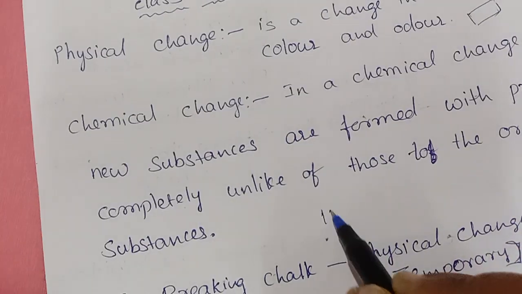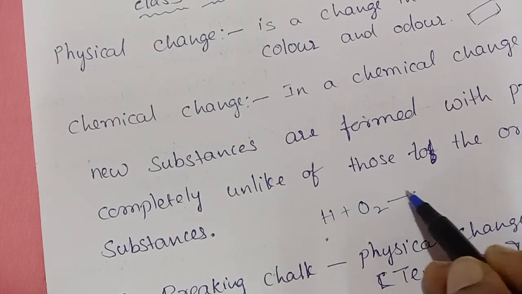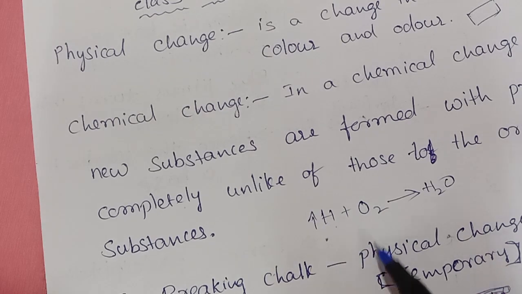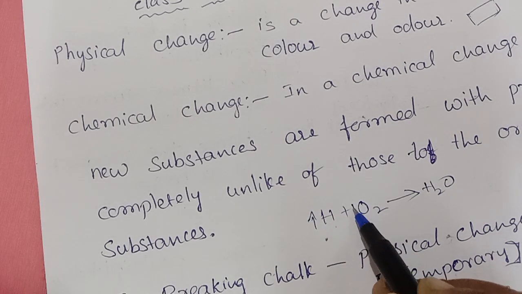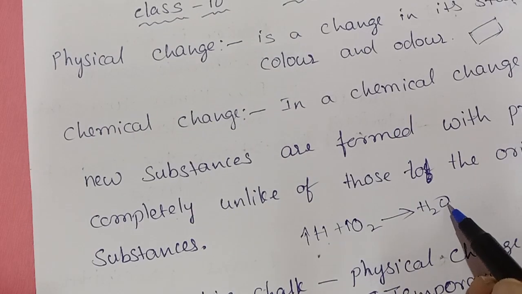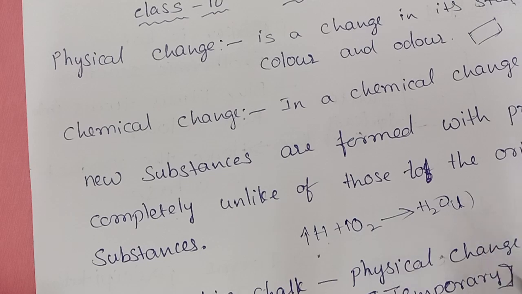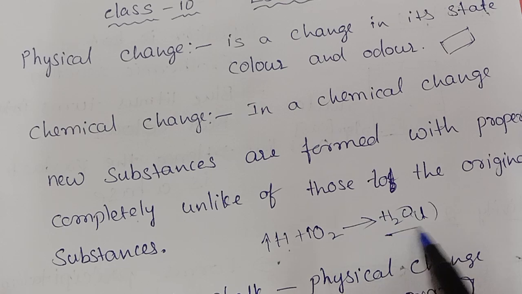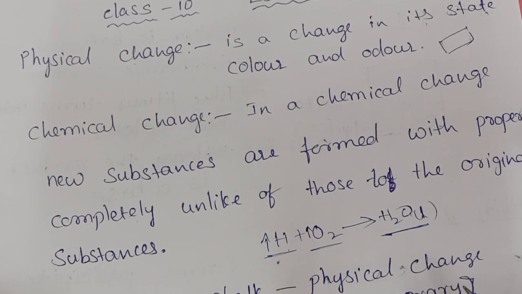Suppose when hydrogen reacts with oxygen, you get water, right? Hydrogen is a gas, and oxygen is also a gas. Whatever you are getting, water, is a liquid. Completely different properties for this new substance. Hydrogen is a gas, oxygen is also a gas, and whatever we are getting is a liquid, right? So the end products we are getting are completely different, and the properties are also different, right?